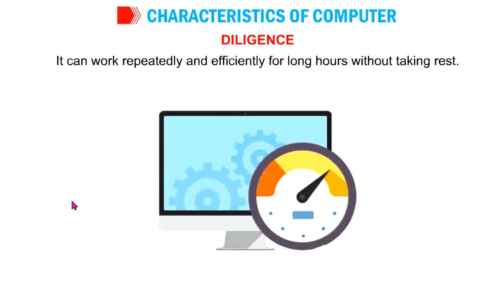If you say play this song 10 times, 100 times, the computer will keep playing, repeating the same 10 times, 100 times, or as much as you want, until the power is off. Diligence. What is the meaning? Untiring, no boredom. So once again, I will repeat the characteristics of modern computers: speed, accuracy, high storage capacity, diligence or untiring, and versatility.